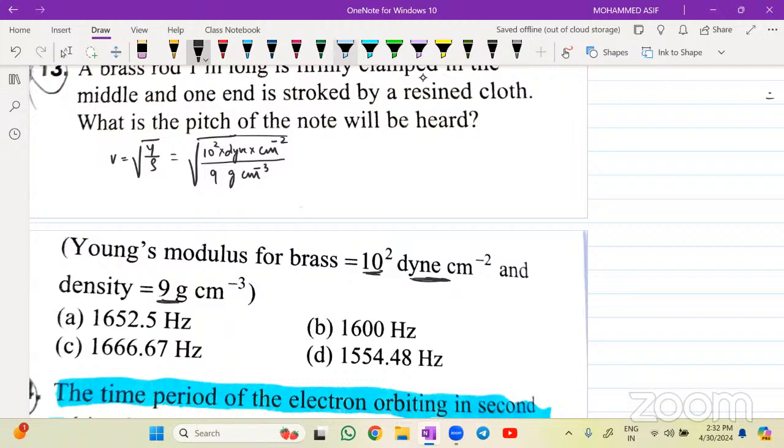So this is under root of 10 power 12 dyne divided by 9 gram multiplied by centimeter. Clear है?